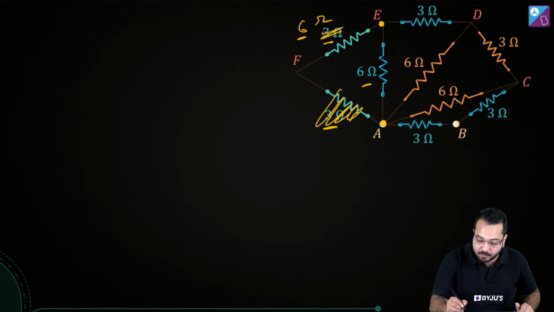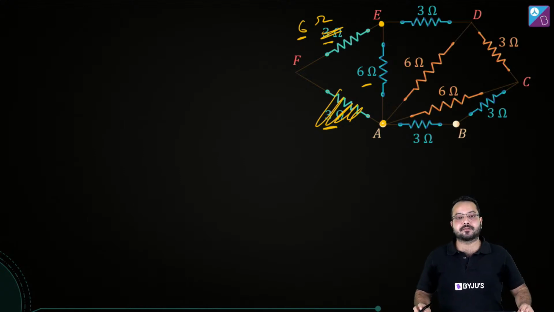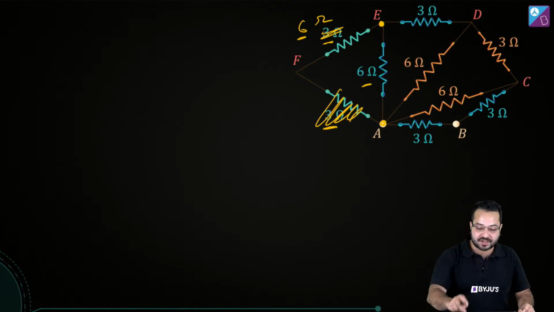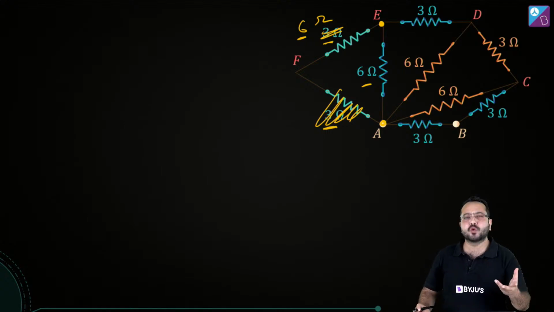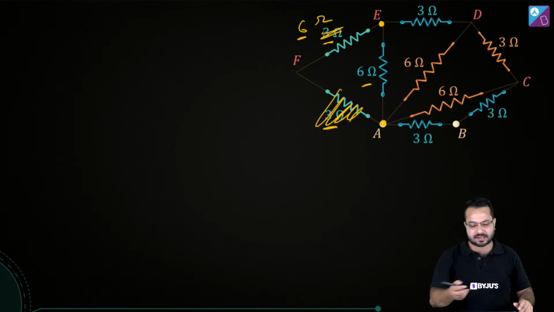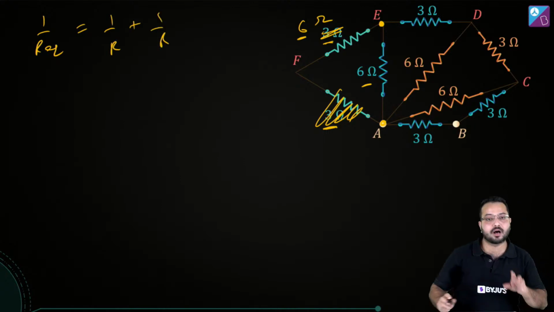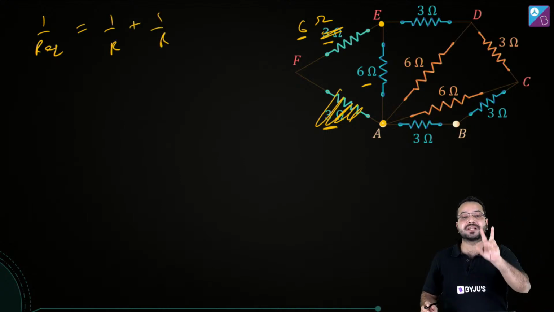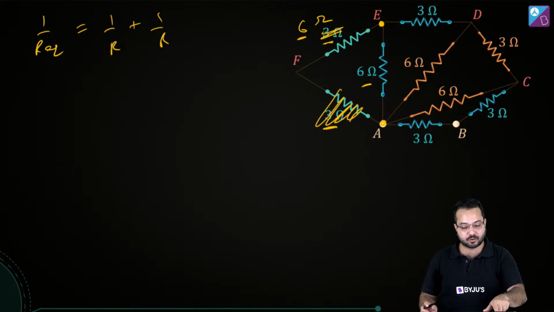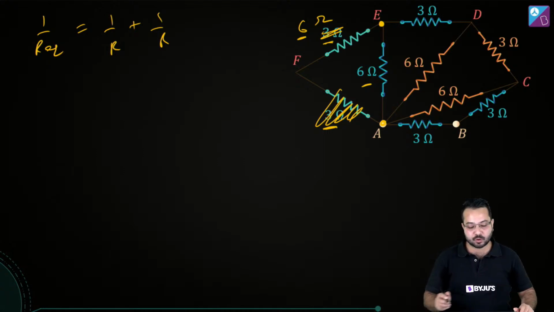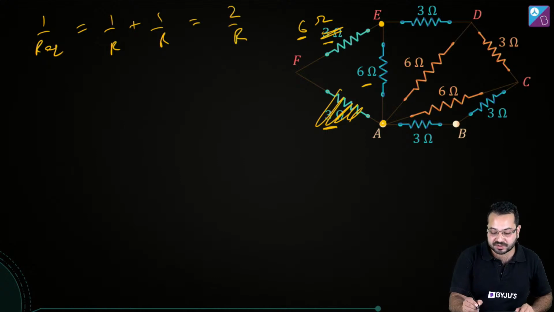Can you see that? Both the resistors are between E and A. So it is going to be a parallel combination. So if we take a parallel combination of 6 and 6, it is going to be 3. Let's remember this result. 1 upon R equivalent is equal to 1 upon R plus 1 upon R. So if we have resistors with equal resistance and they are in parallel, then the equivalent resistance is going to become R by 2. So 1 upon R eq is equal to 1 upon R plus 1 upon R. This is 2 by R, so R eq is equal to R by 2.